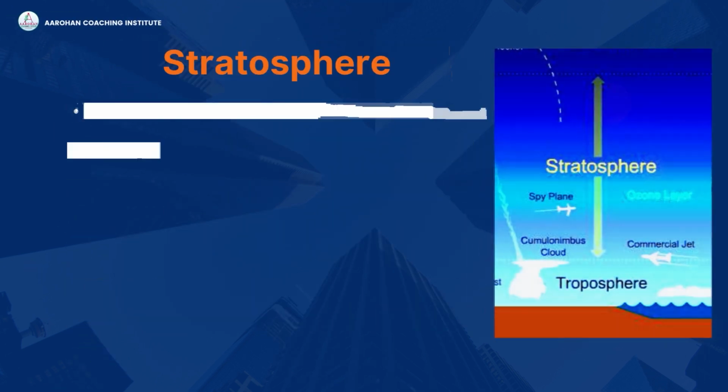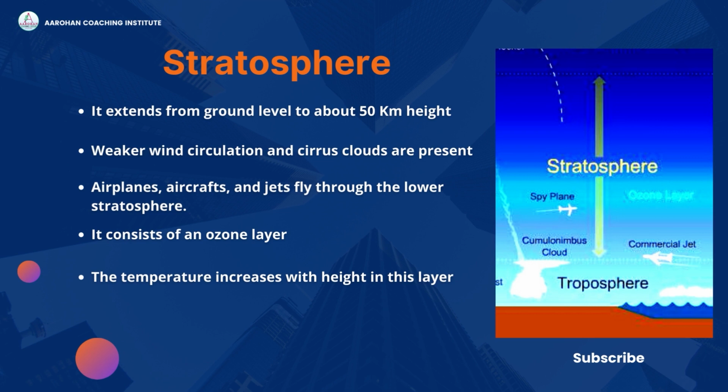Stratosphere. The stratosphere lies above the troposphere. It extends from ground level to about 50 kilometers height. In the lower stratosphere, there is feeble or weaker wind circulation and cirrus clouds are present. It facilitates conducive flying atmospheric conditions. Hence, airplanes, aircraft, and jets fly through the lower stratosphere.